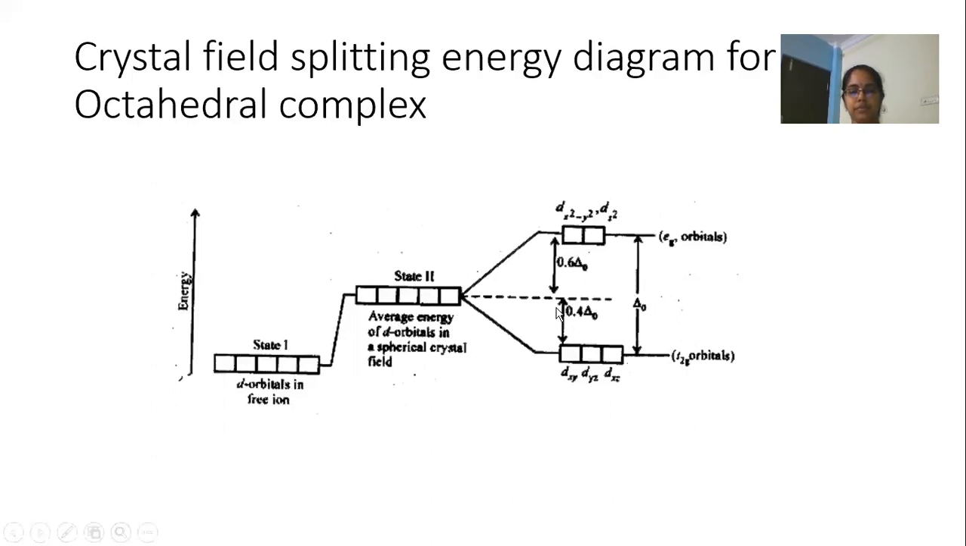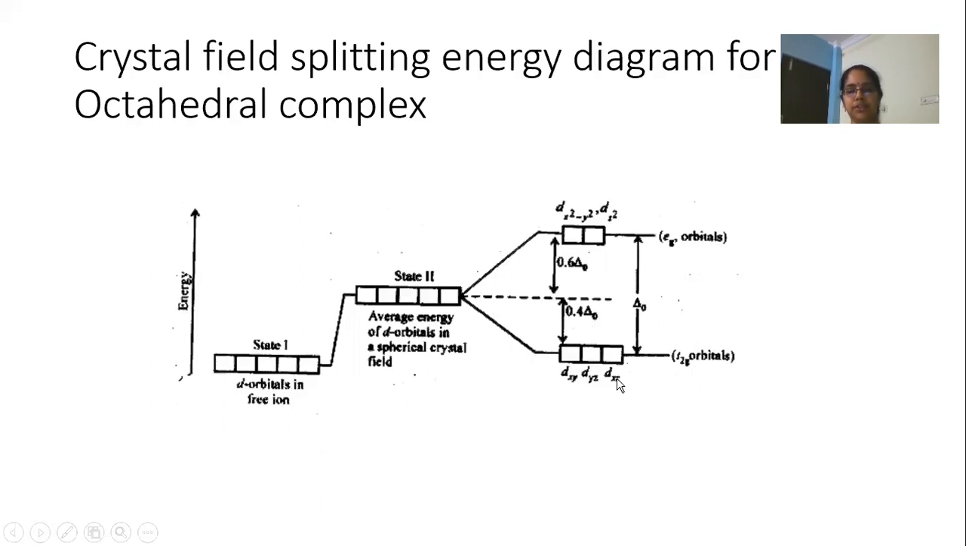So as in this diagram, the energy of the t2g set of orbitals is found to decrease by 0.4 units than the degenerate set, whereas the energy of the eg set of orbitals is found to increase by 0.6 delta units from the degenerate set. So this delta O represents the crystal field splitting in octahedral complex. O represents the octahedral complex.